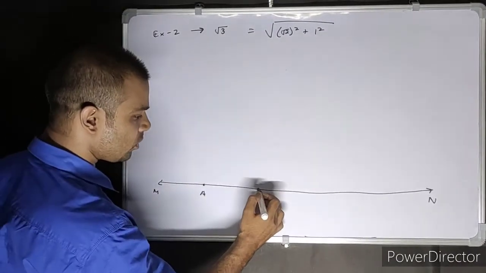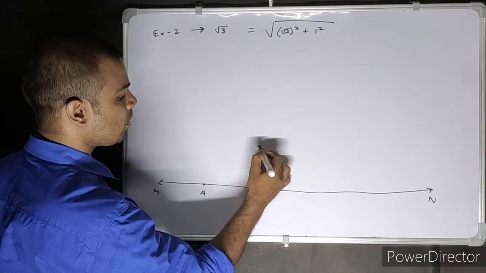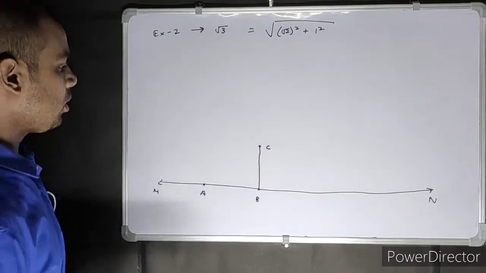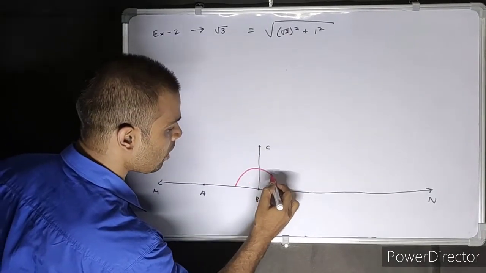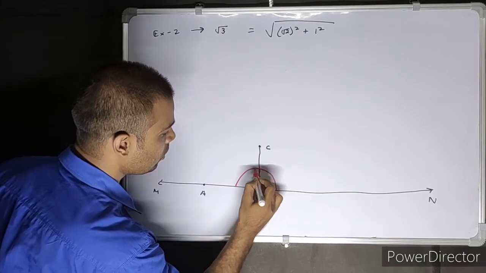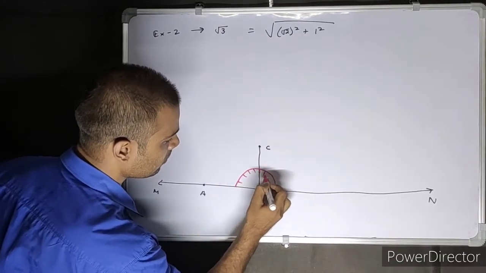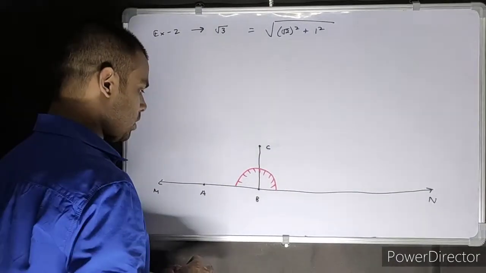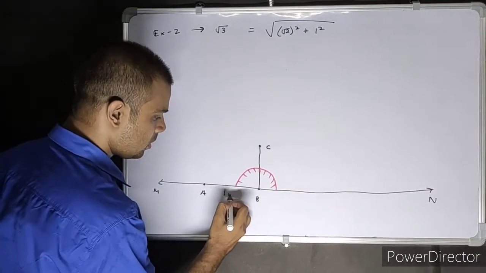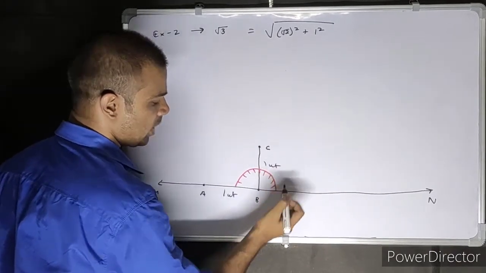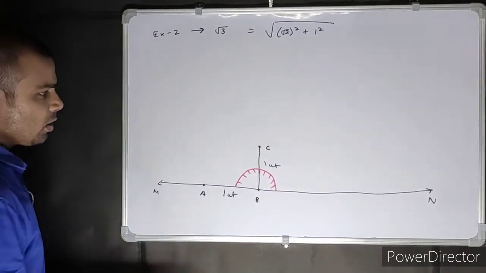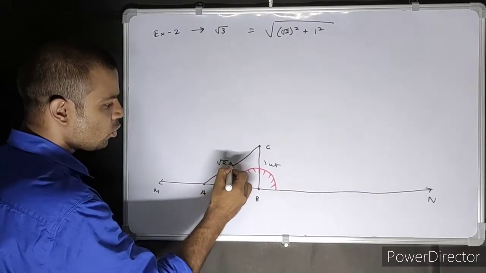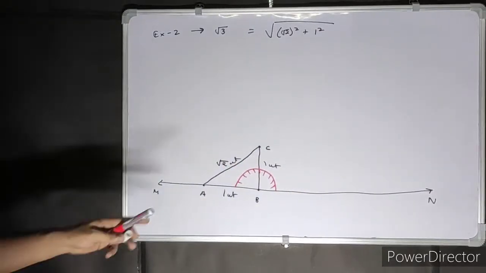If you have taken 2 centimeters, then here also the point C will be 2 centimeters. And how are you going to draw that perpendicular line? You already know. You put your protractor here and you will draw that perpendicular. So this is 1 unit, students, and obviously this is also 1 unit. So this is the base and the perpendicular. Now when you join this, it becomes your root 2 units. That's the hypotenuse, root 2.